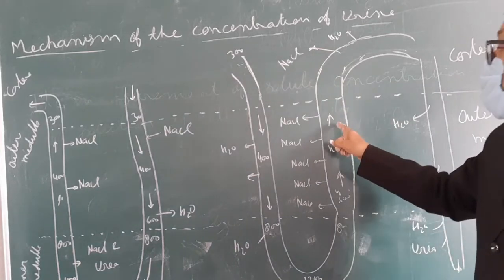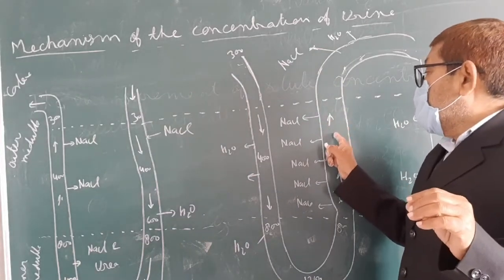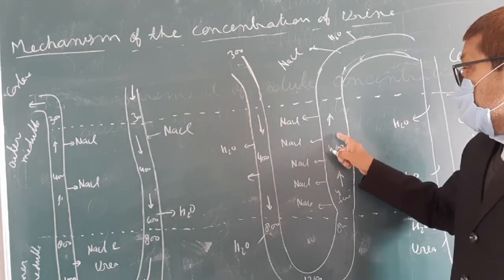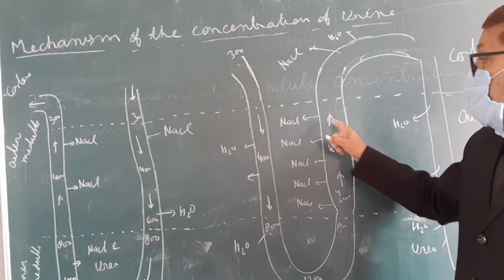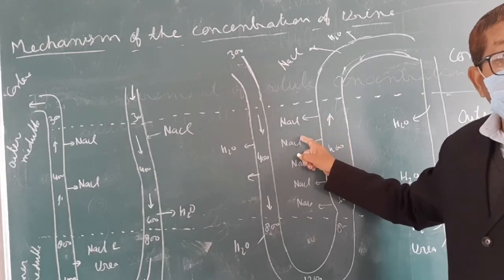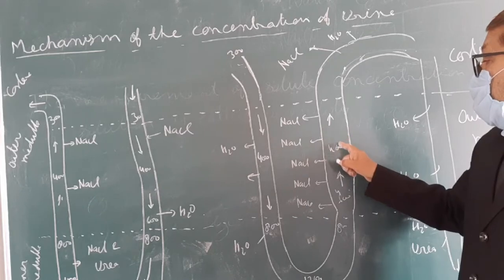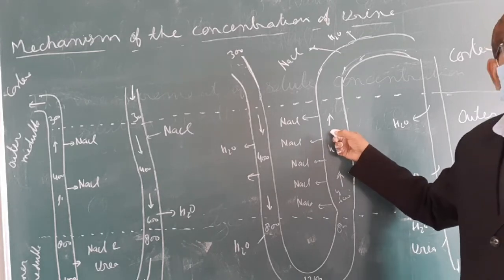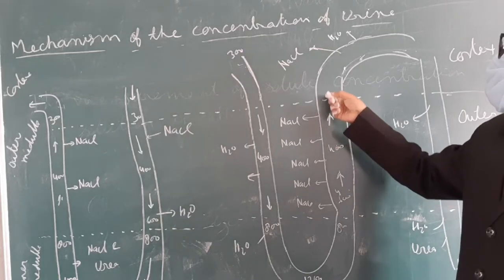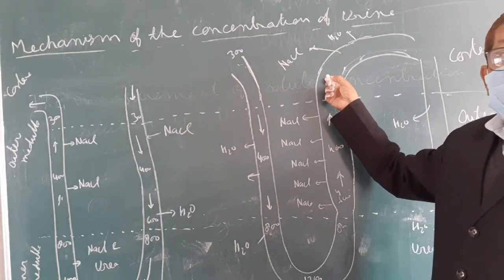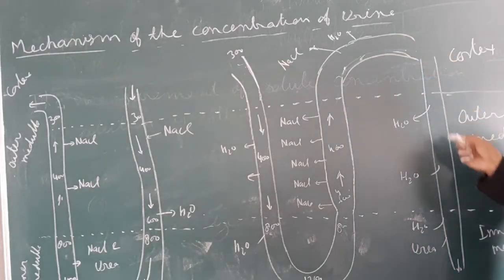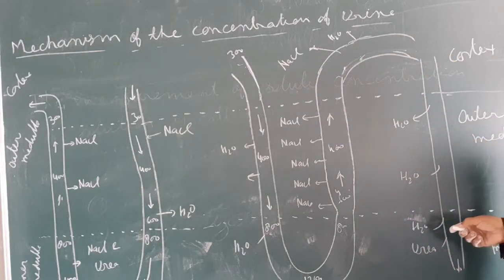The solute NaCl from the ascending limb moves into the interstitium. Understanding? So there is a decrease in the milliosmol per liter, and it reaches up to this region, and gradually it enters into the collecting tube.